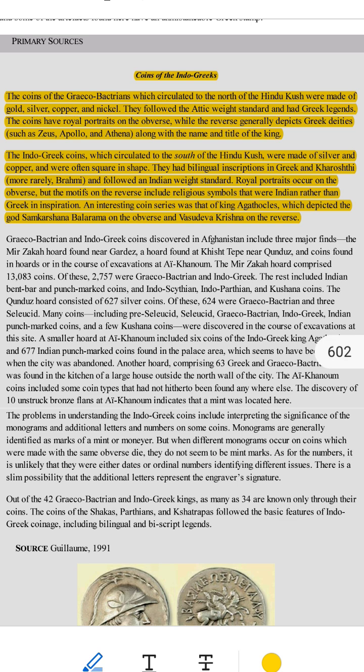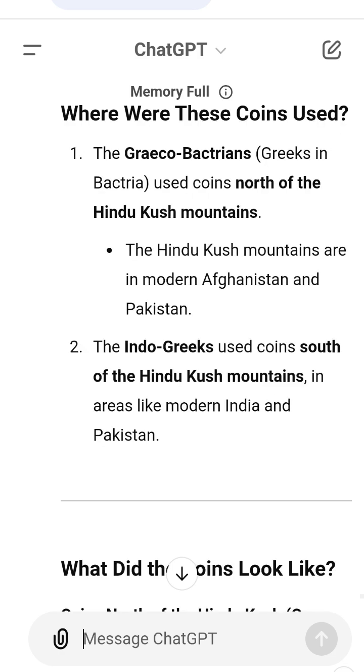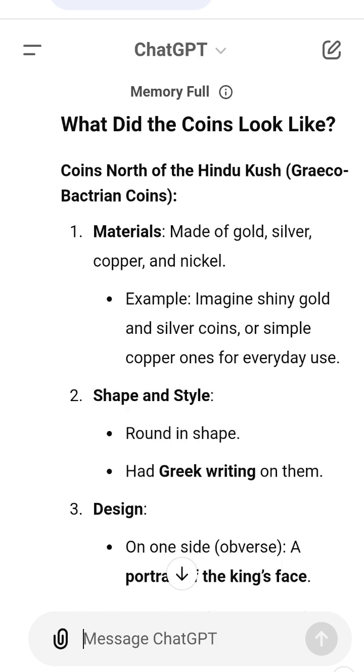2. Languages used. The bilingual inscriptions, Greek and Kharoshthi, helped different communities understand the coins. 3. Religious blending. Greek coins usually showed their own gods, but Indo-Greek coins also honored Indian gods and symbols. 4. History. Coins help us learn about the rulers and their connections to the people. Example, if a coin has a king's face, we know who ruled during that time.